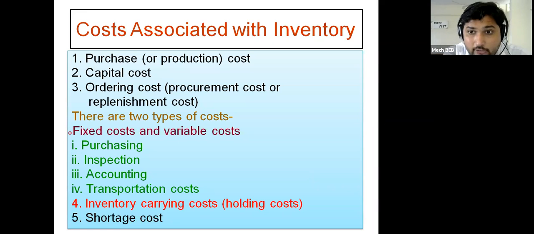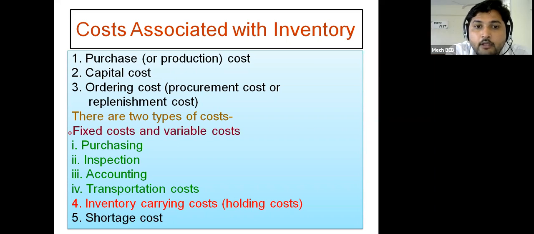Then what are the various costs associated with inventory? First is the purchase cost, also called the product cost. Whatever the cost of a product, if you want to buy something, the cost of that particular product will be considered as the purchase cost, and it will be mentioned as a per unit price. Let us consider that 1 kg of wrought iron has a cost of 80 rupees. So it will be considered as 80 rupees per kg.